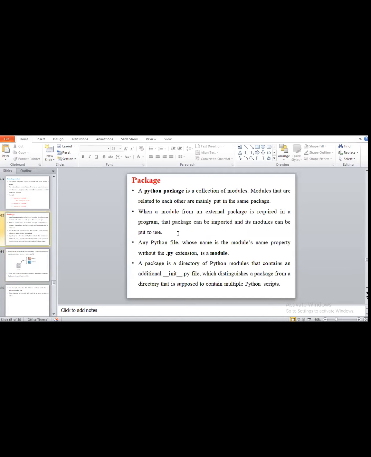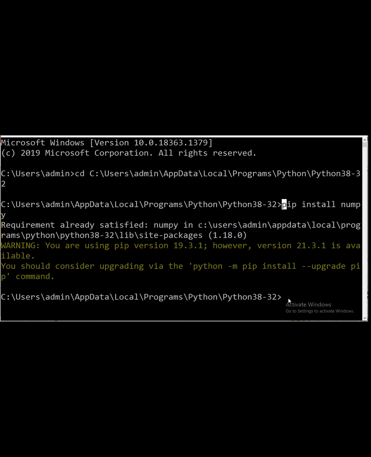For that, we are not doing this in a program, we are directly using the command prompt, or any other compiler.